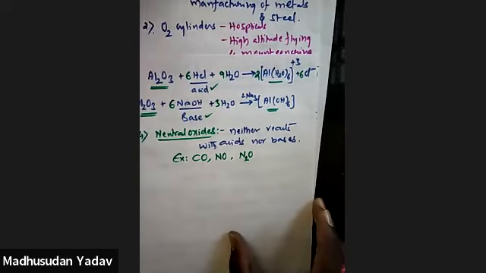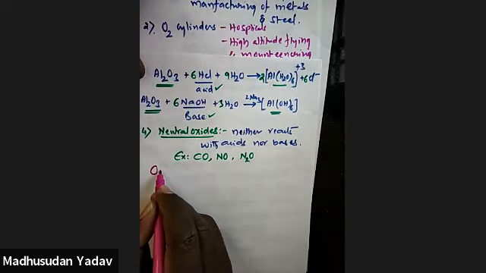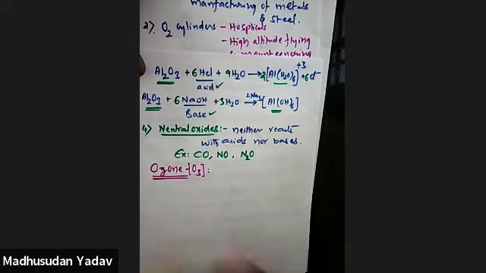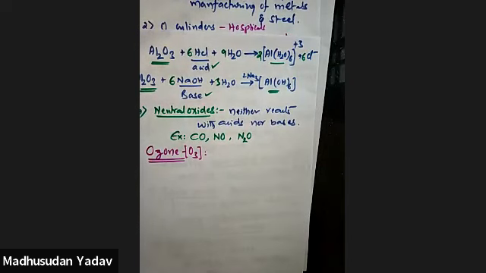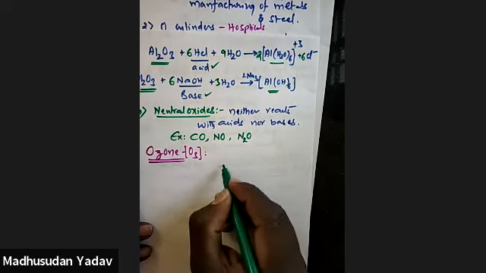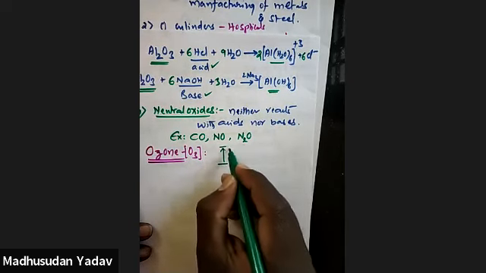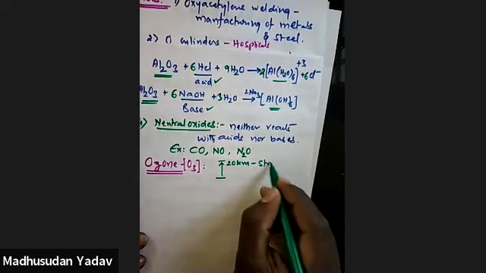Next we'll move to ozone. What is the formula of ozone, guys? O3. O3 is the ozone formula. Okay. Now where is ozone normally present? From the ground, it is present at about 20 kilometers in the stratosphere, right?